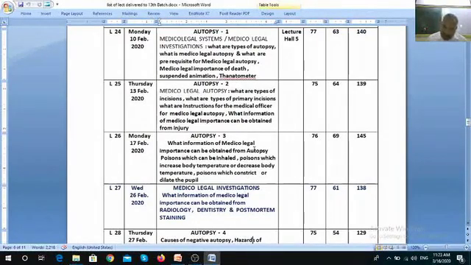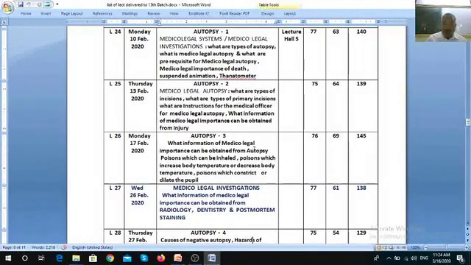Post-mortem staining is a sure sign of death, and it also helps determine the cause of death. For example, from the color of post-mortem staining, as it will be cherry red in case of death due to carbon monoxide poisoning, or it may be pink in case of death due to cyanides. It may be greenish if the dead body is recovered from sewerage, drainage, because of production of H2S.